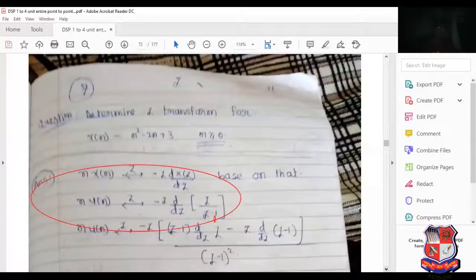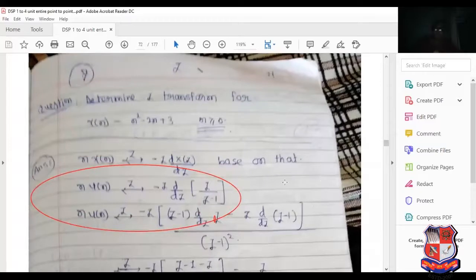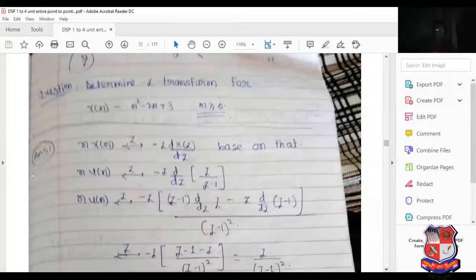Now we want to determine the z transform of n square minus 2n plus 3. This example also you can try to solve by yourself. See this, n u of n. What is the property of differentiation? Minus z dx of z by dz. But here x of n equal to u of n. See this very carefully, x of n equal to u of n. So what is the z transform of u of n? It is known as z upon z minus 1.